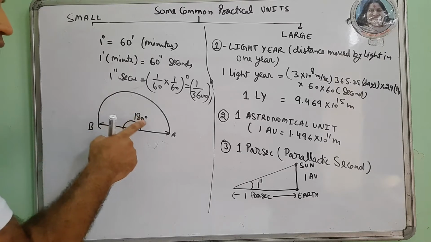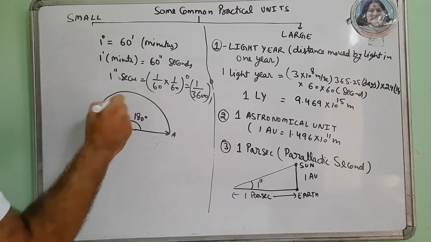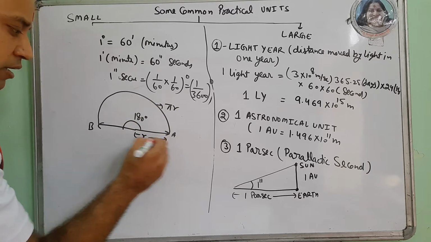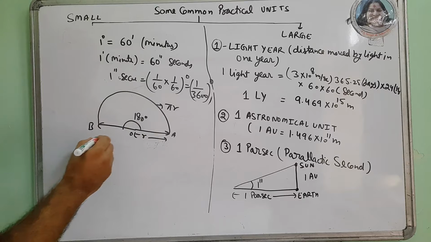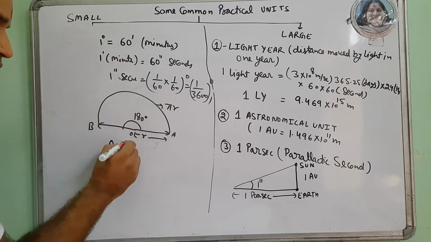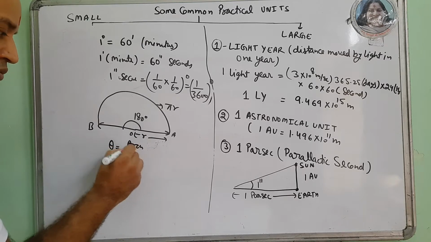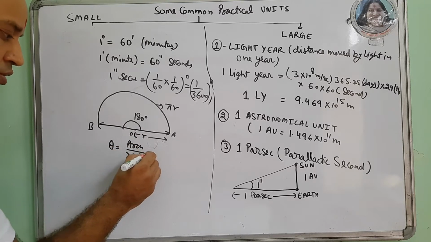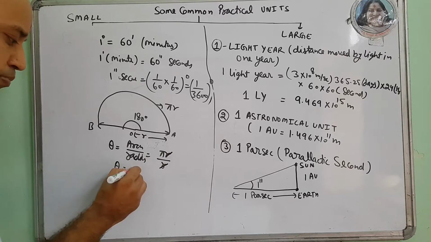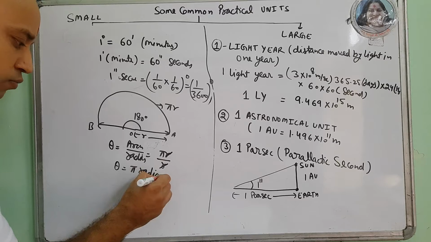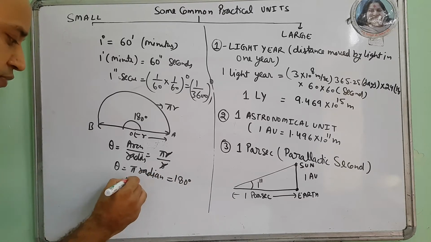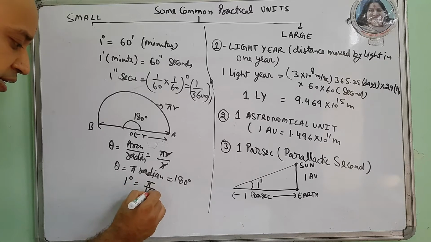And in radian, this arc length is pi r, and if the radius is r, then the angle in radian theta is arc upon radius. Arc is pi r, radius is r, so theta is pi radian. But actually it is 180 degree. So 1 degree is pi by 180 radian.